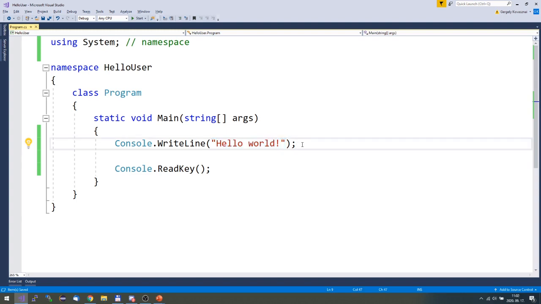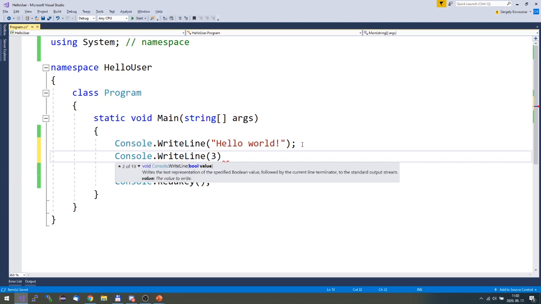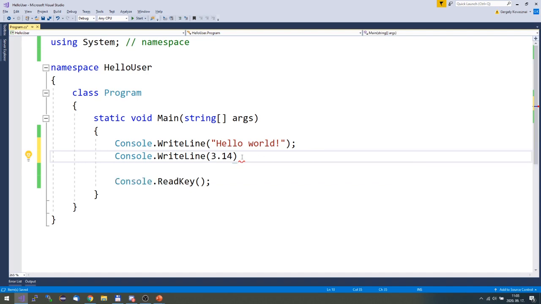So for example, I can also write a number to the console. For example, I can put the value of pi on the console. Do you know further values here after 3.14 by heart?